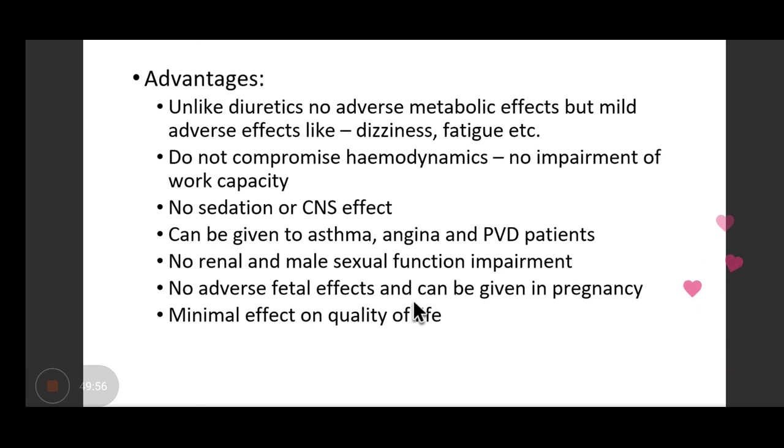So what are the advantages of CCBs over other antihypertensives? They don't have any adverse effect on the metabolic profile, do not compromise hemodynamics, hardly any sedation is seen, and they can be given to patients who have asthma, where we can't give beta blockers.